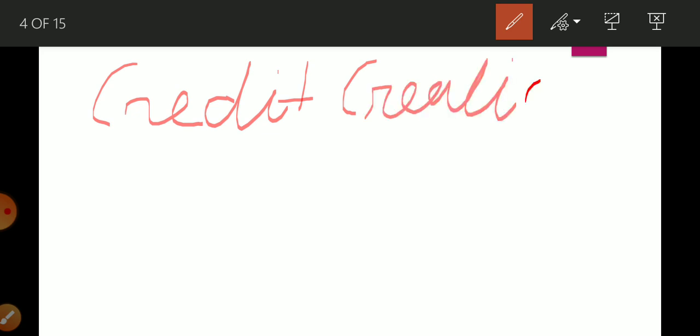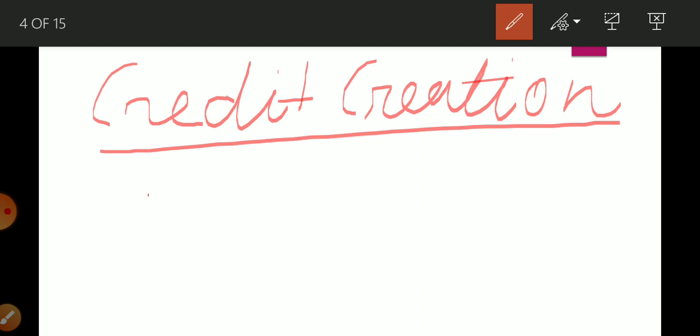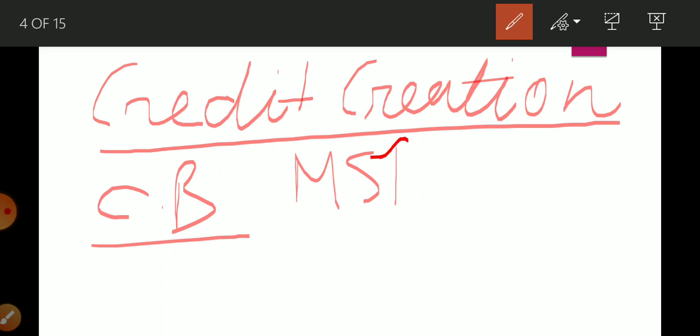Credit creation is related to commercial banks, and it explains how commercial banks increase money supply with the help of credit.